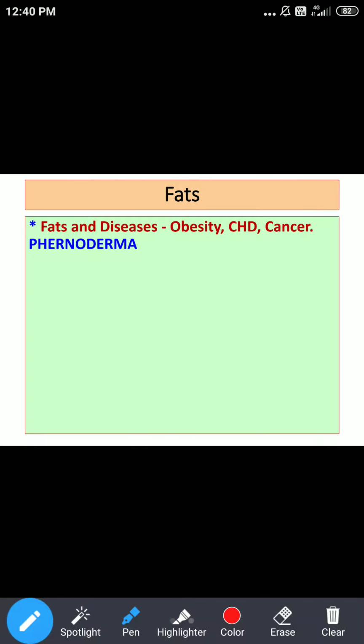Now how to treat it? As far as treatment is concerned, we should provide those oils which are rich in essential fatty acids, specifically safflower oil, and the other oils we discussed. In addition to supplementation of essential fatty acids, B group vitamins can also be given to these patients.